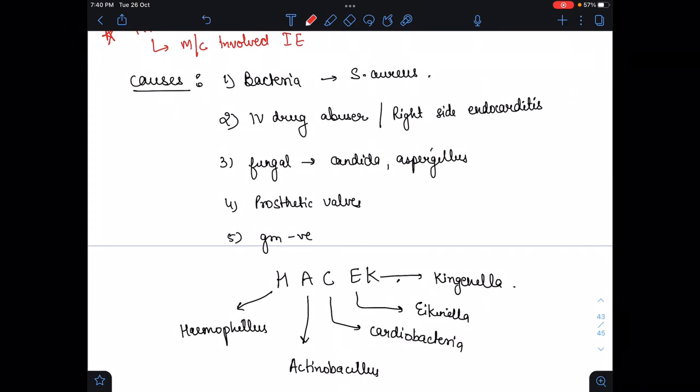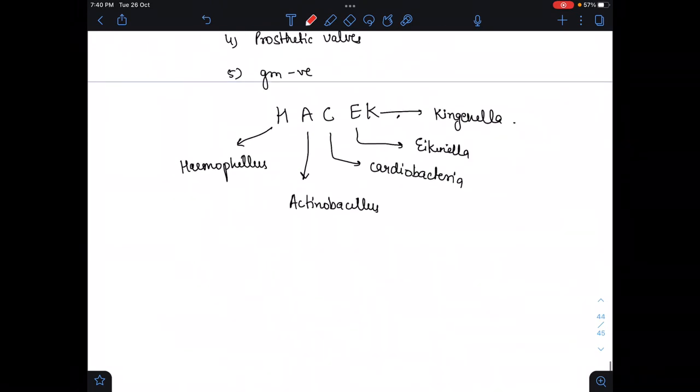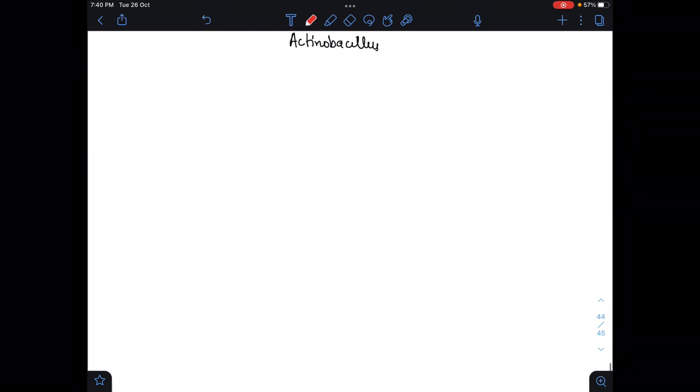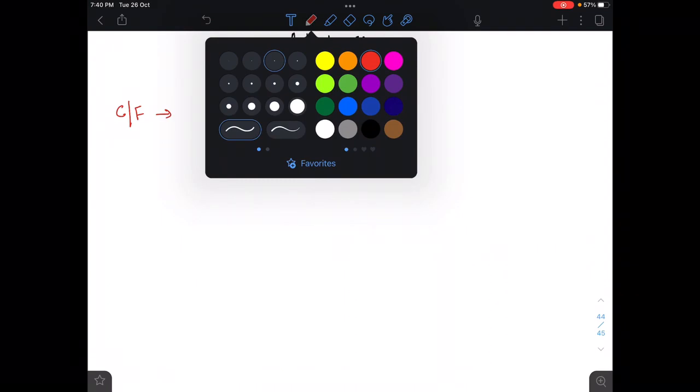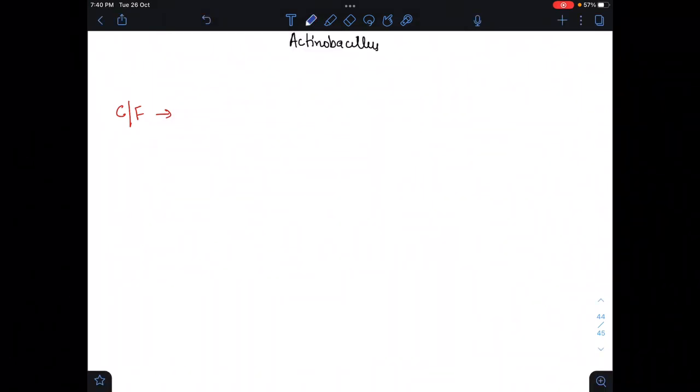After the causes, we have to note what the clinical features are. Here I am going to write about the clinical features of infective endocarditis. First is fever. Fever is more than 38 degrees Celsius. Please remember it.